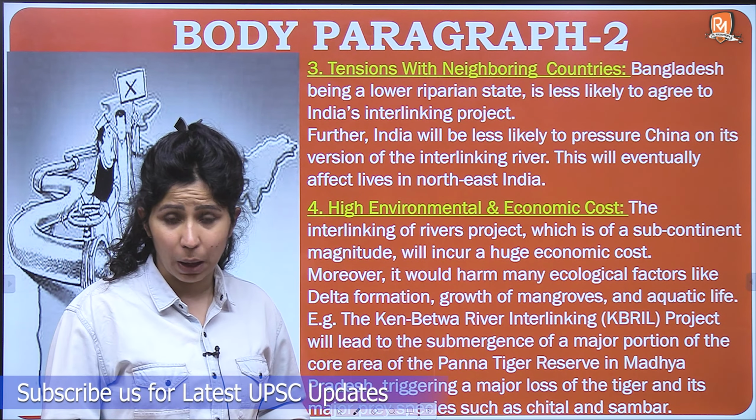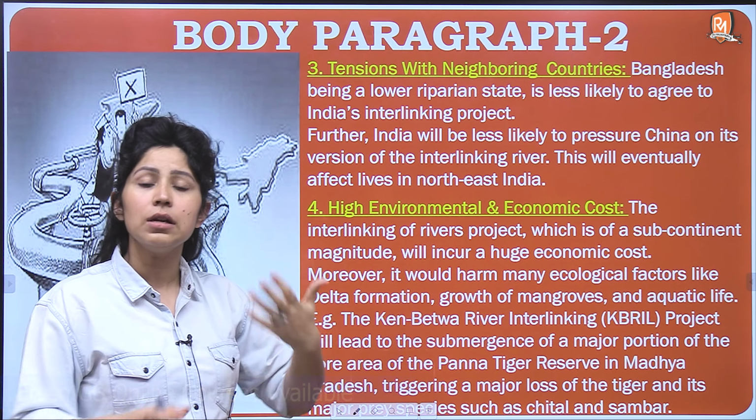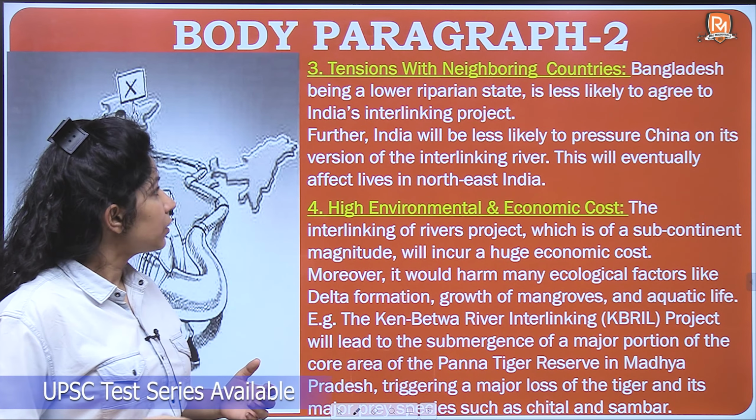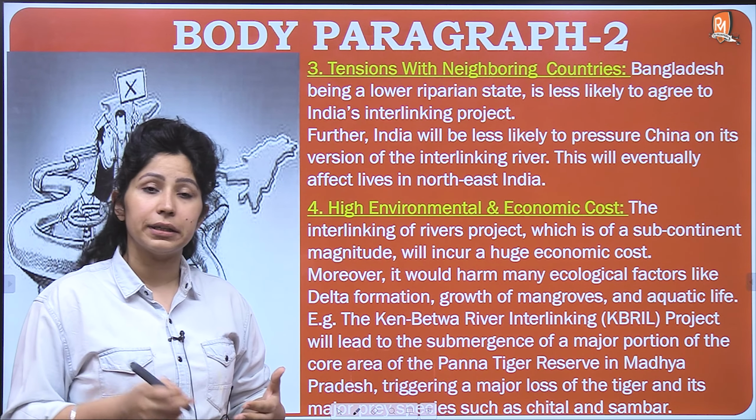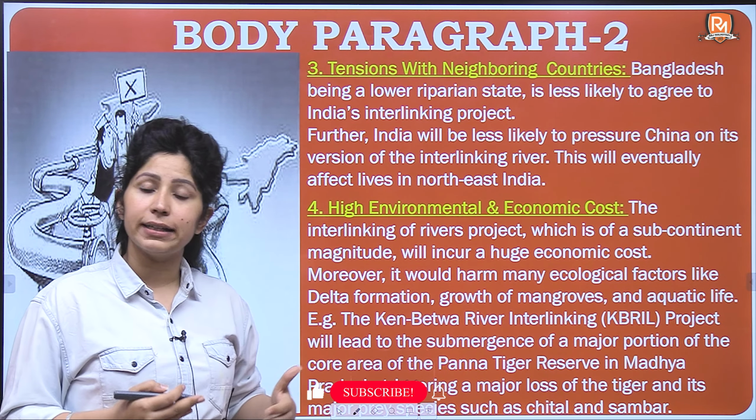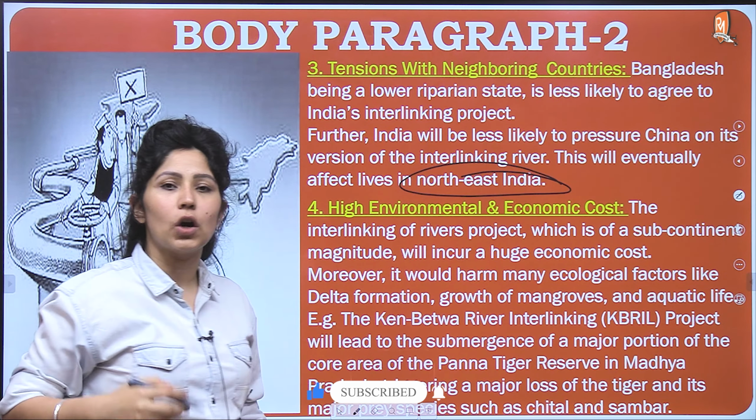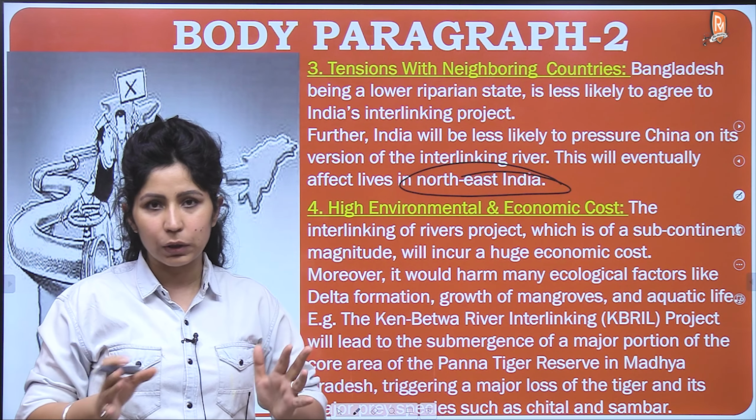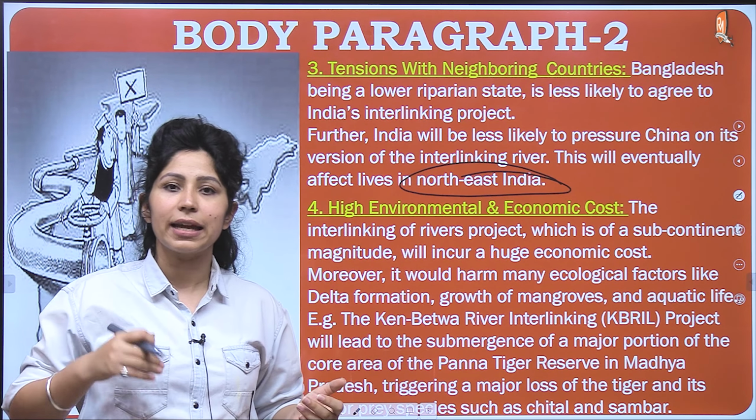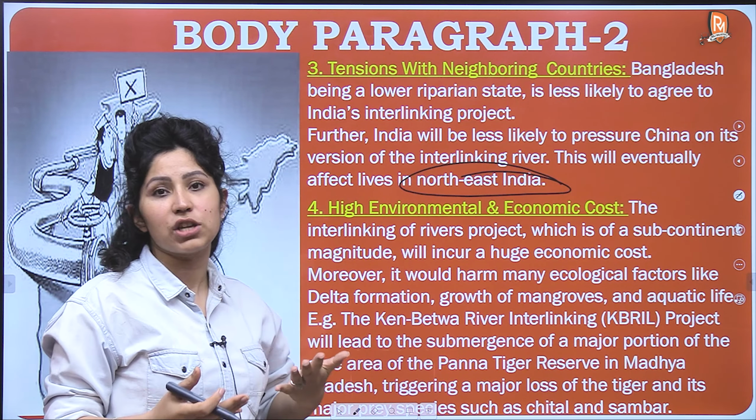Bangladesh, being a lower riparian state, is less likely to agree to India's interlinking project. It will be adversely affected if we stop the waters of the Brahmaputra. Further, India will be less likely to pressure China on its version of the interlinking of rivers. This will eventually affect lives in the northeast region. Already we are having problems governing the northeastern region of India. It is geographically segregated. We want them to be assimilated with us politically, geographically and on a social level. This will create more problems in achieving that goal.